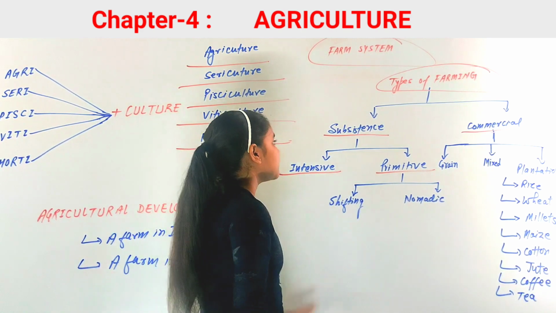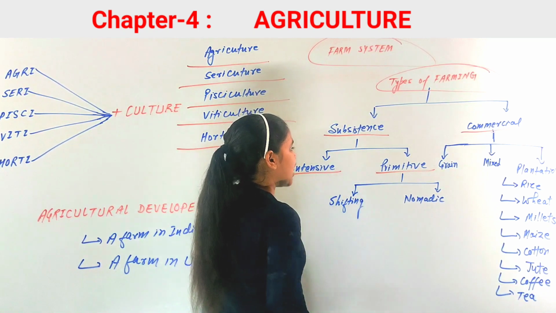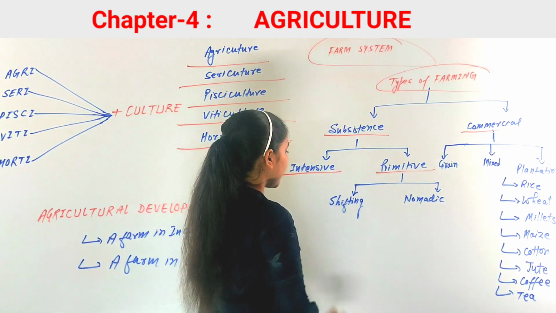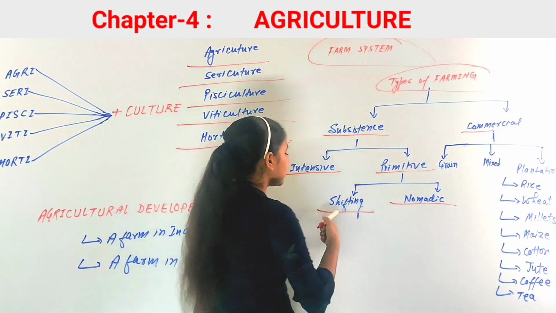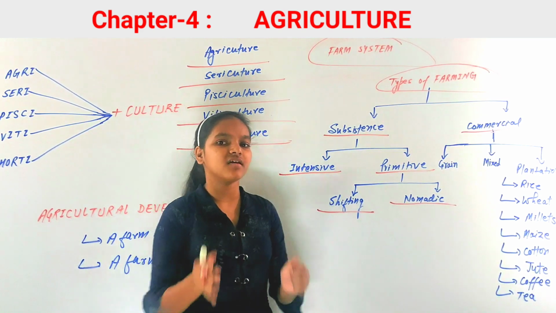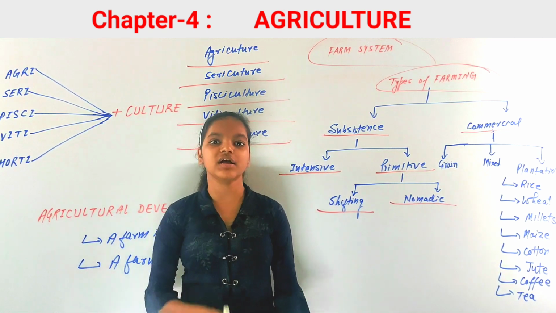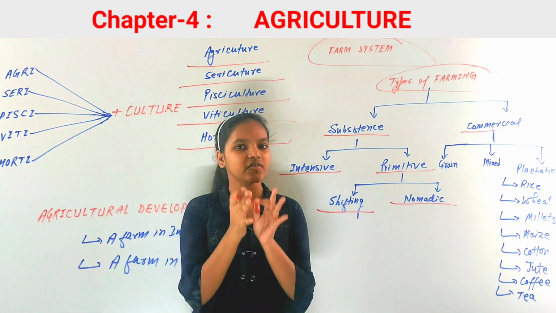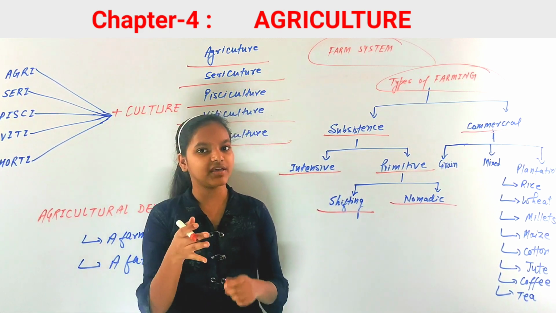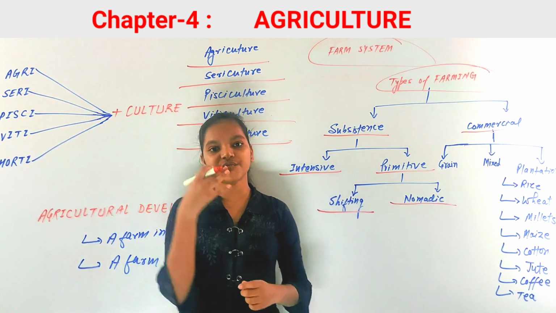The next type of subsistence farming is primitive farming, which can be further classified into shifting cultivation and nomadic herding. Shifting cultivation is also called slash and burn cultivation. It is generally practiced in the Amazon basin, in the region of tropical rainforest.